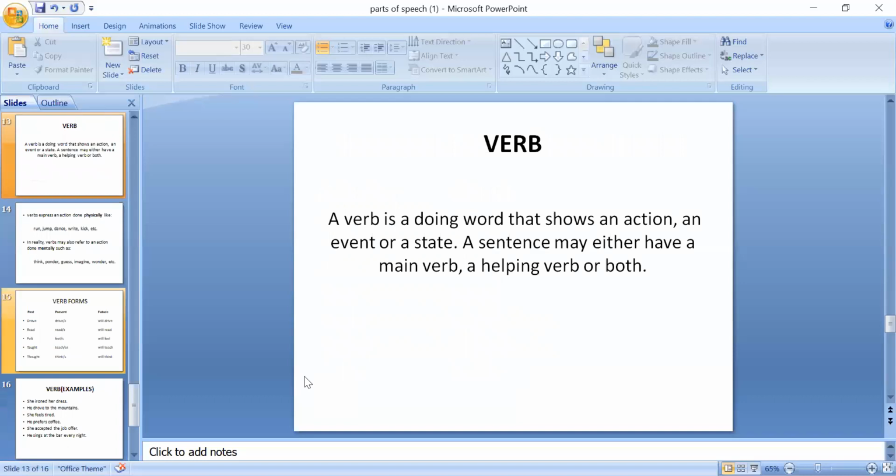Okay, verb. It's very easy. Verb is an action word or doing word. It shows an action. It shows an event or state.